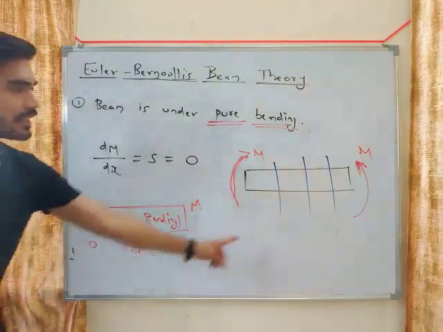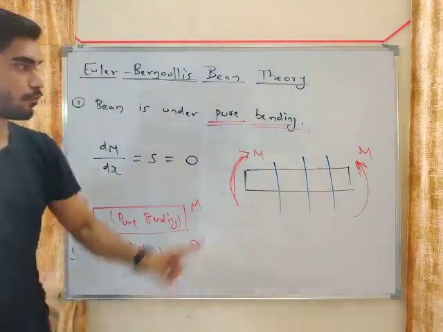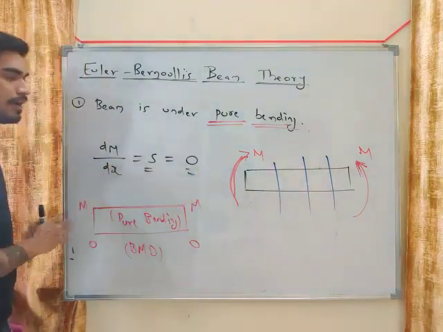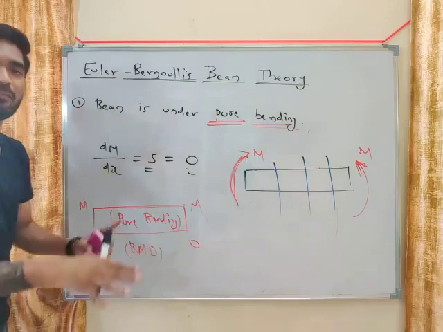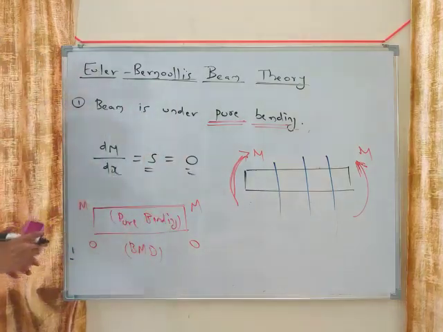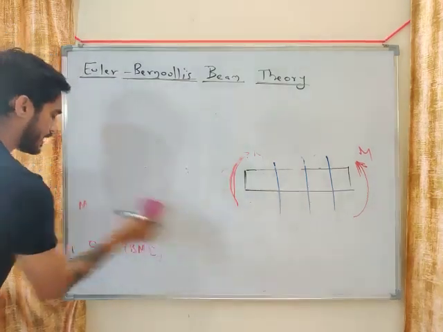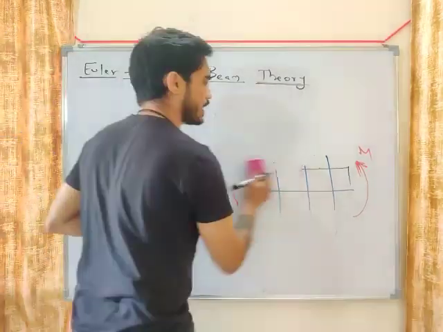So understand this concept, my friend. There will be theory questions from this pure bending. So understand this. Pure bending means shear force is zero and bending moment is constant. There is only bending and bending moment is constant. So this is the first assumption. Let's move on to the second assumption, my friend.